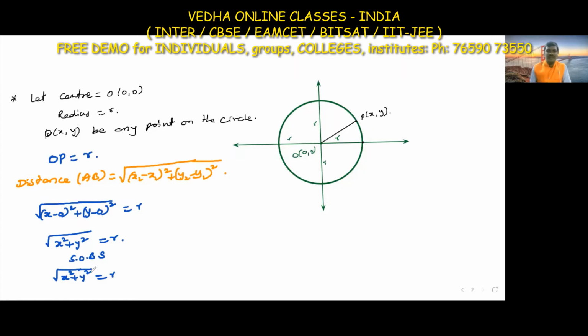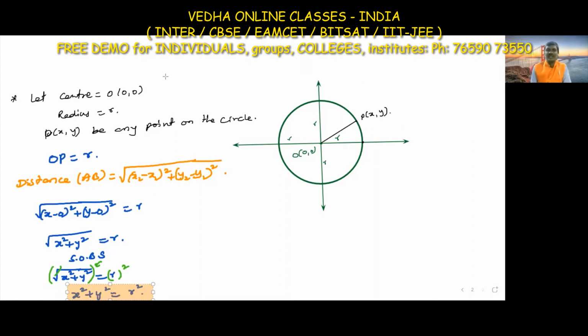Squaring on both sides means we write the square on the left side and on the right side. Here the square and root get cancelled. So that is nothing but x square plus y square is equal to r square. This is the standard form of the equation of the circle.